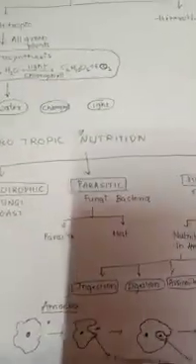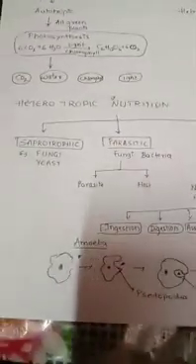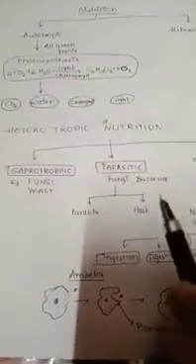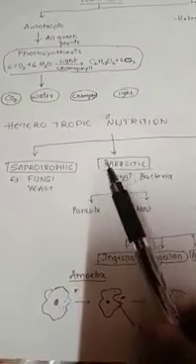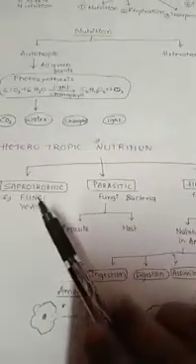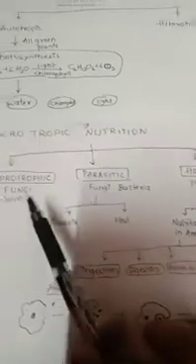Now we have seen autotrophic. Now let's move further to heterotrophic nutrition. As the name itself suggests, the organisms will be dependent on some other organism for their nutrition. There are three different types: the first one is saprotrophic, then parasitic and holozoic.